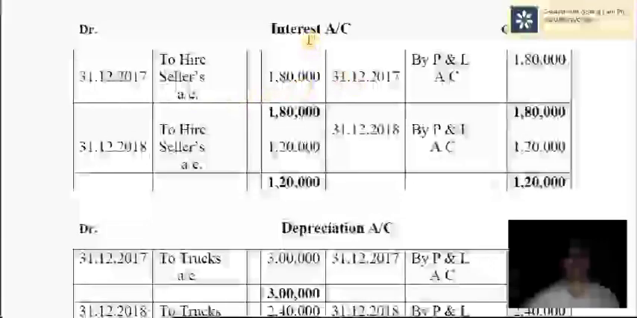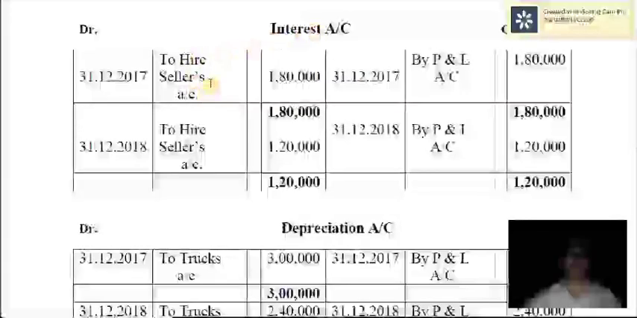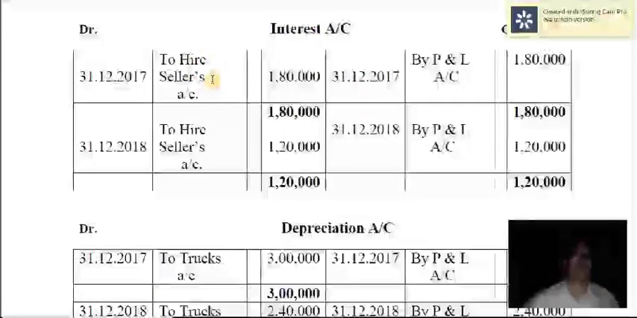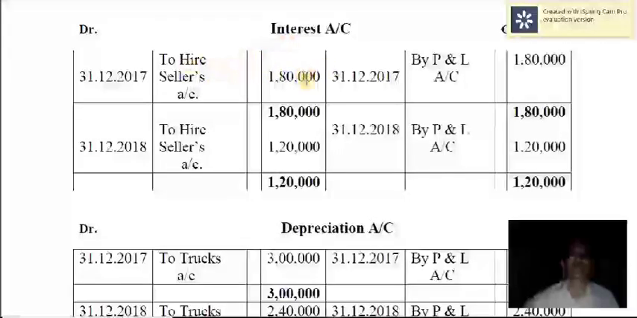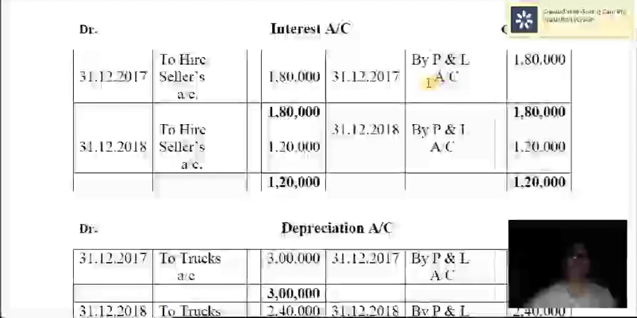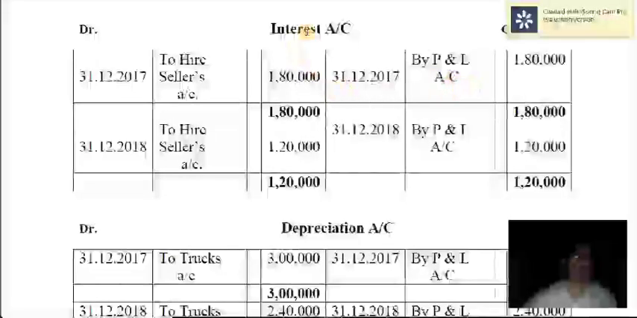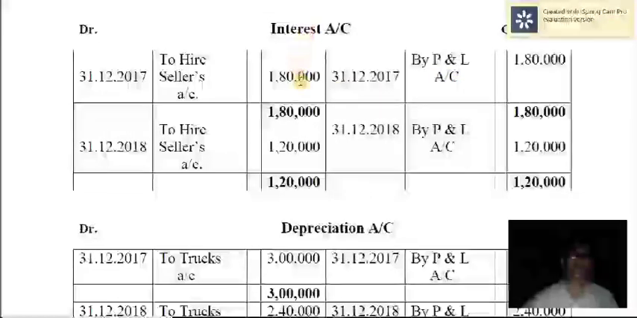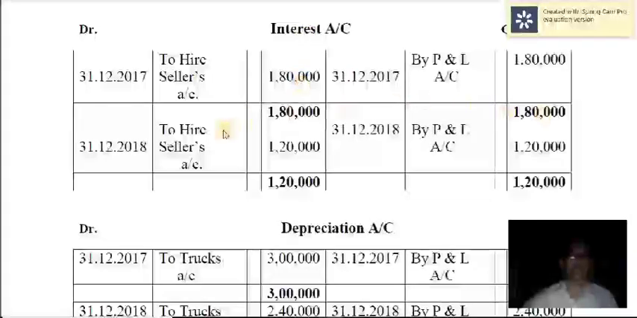Yes, then interest account. Interest account is debited to hire seller's account. This is the entry for interest due, and at the end of the accounting year, it is closed by transferring the balance to profit and loss account. It's a nominal account. Nominal accounts are closed at the end of the accounting year.